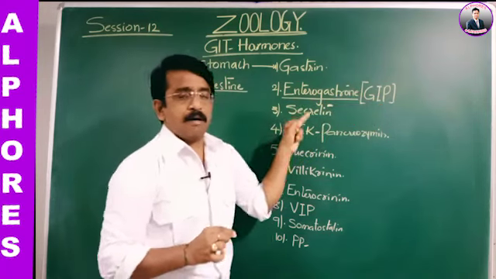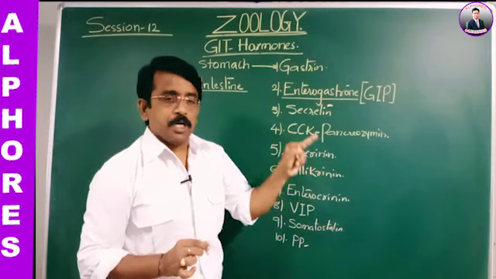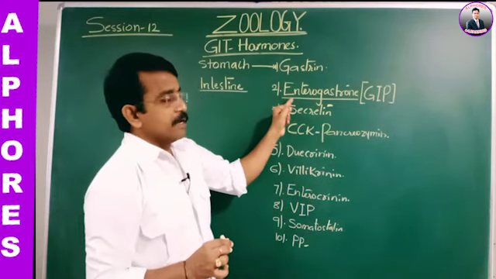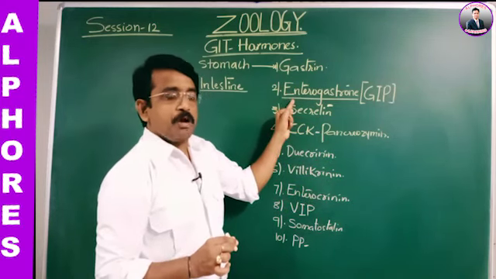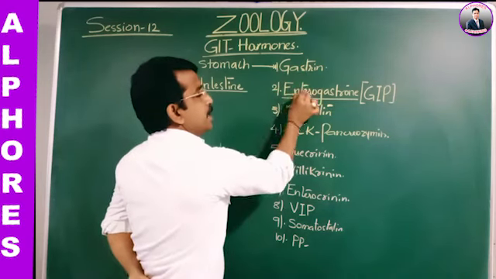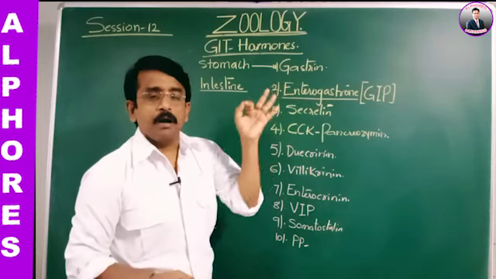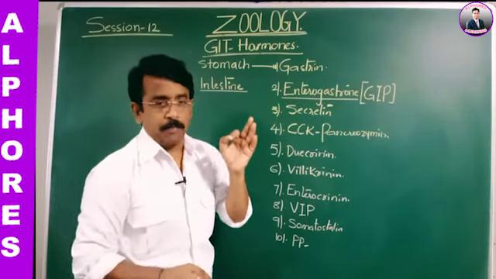This hormone is secreted from the mucosa of the duodenum, and it inhibits the secretion of the gastric juice. That's the reason why gastrin and enterogastrone are said to be antagonistic.